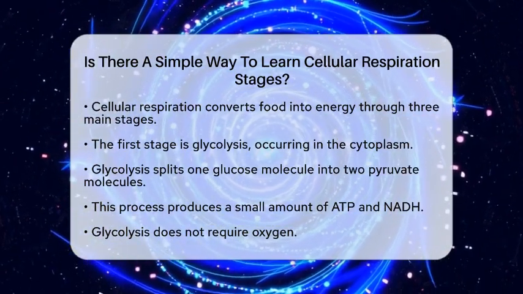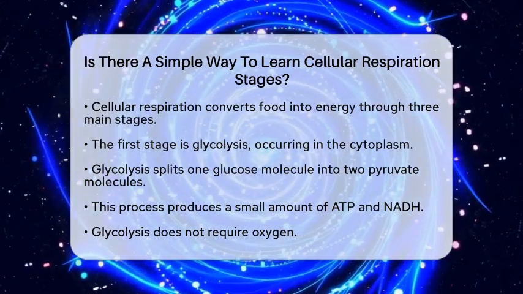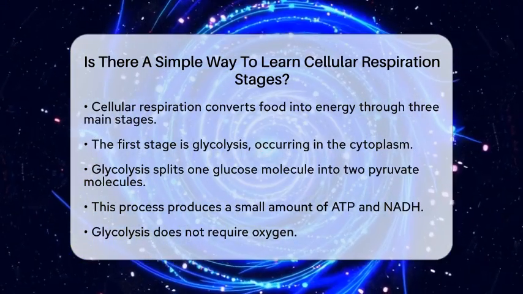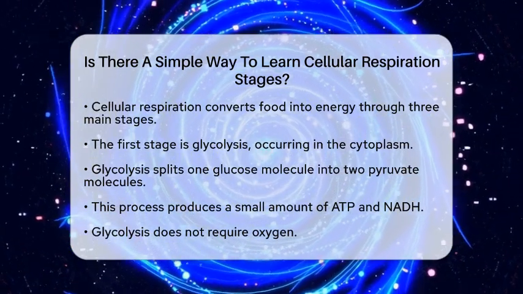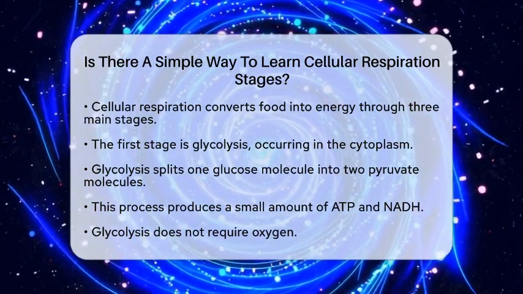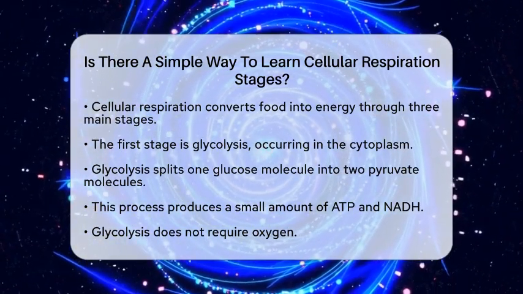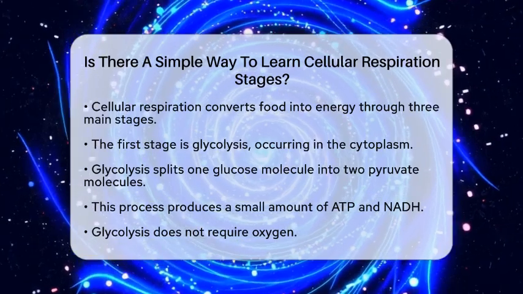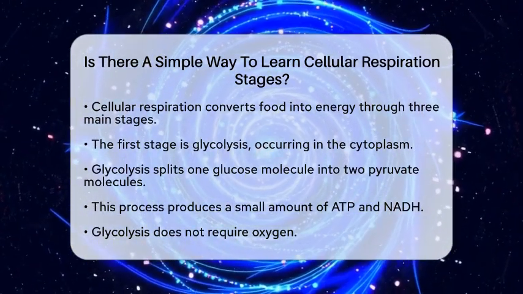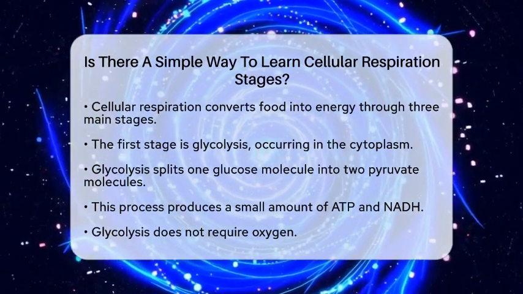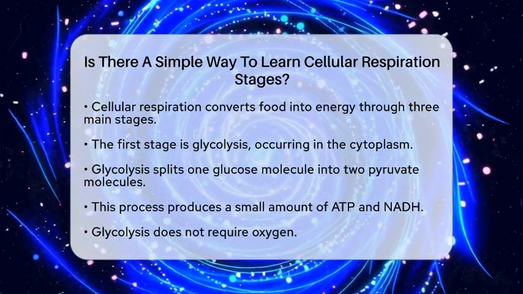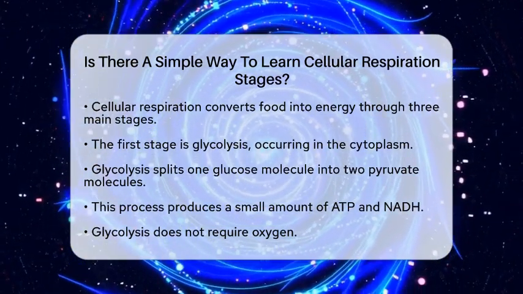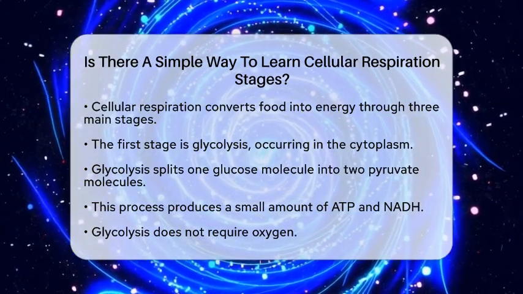This process happens in the cytoplasm of the cell. Here, one glucose molecule is split into 2 molecules of pyruvate. This breakdown produces a small amount of energy stored as adenosine triphosphate and nicotinamide adenine dinucleotide. The best part? Glycolysis does not need oxygen to occur. This stage is essential as it sets the stage for what comes next.